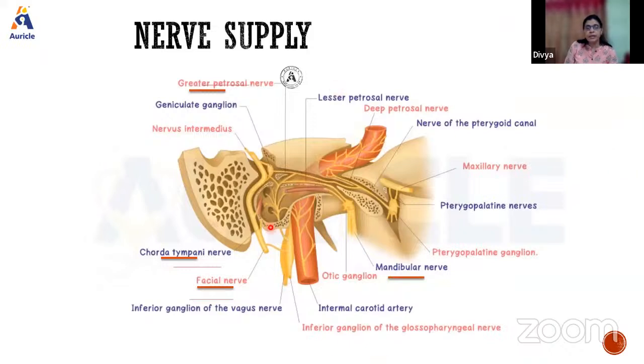Nerve supply is by the greater petrosal, chorda tympani nerve, facial nerve, mandibular nerve. So they supply the middle ear. Okay, so these are the things which you need to write.